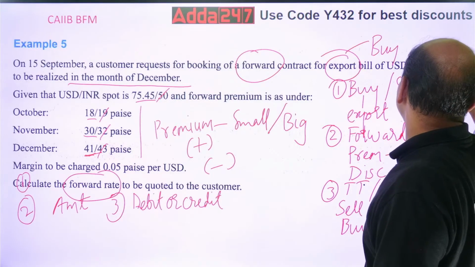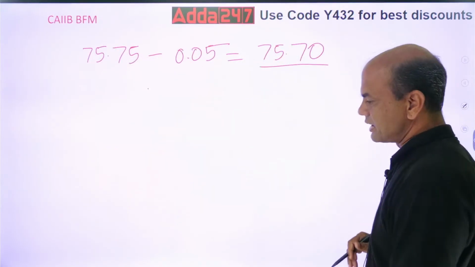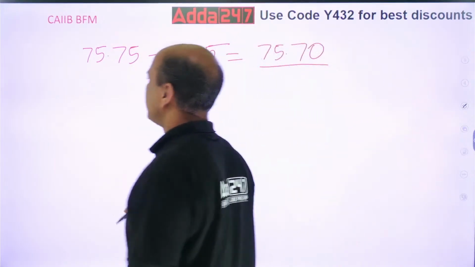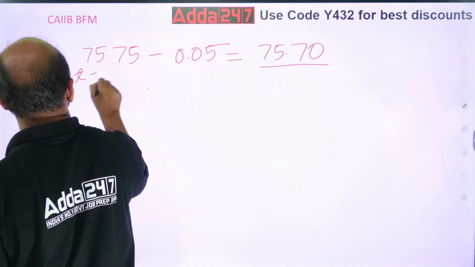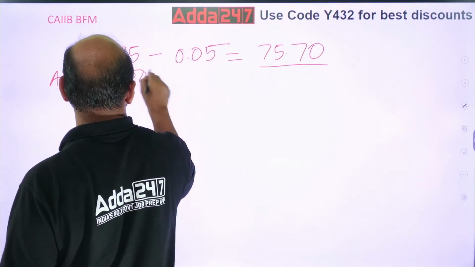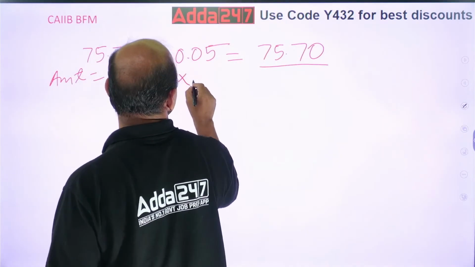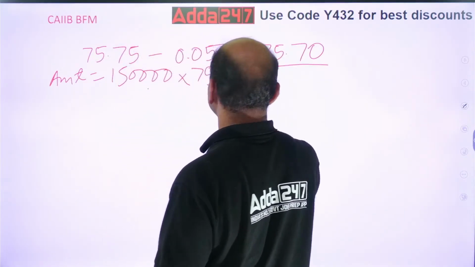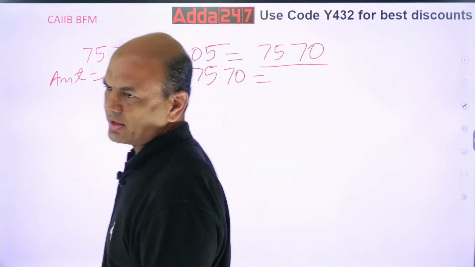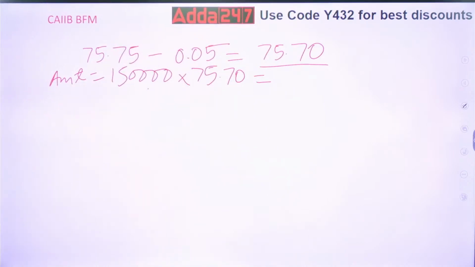So rupees will be 1,50,000 into 75.70. So what is the answer? Check this. 1,50,000 into 75.70. Everyone do it.